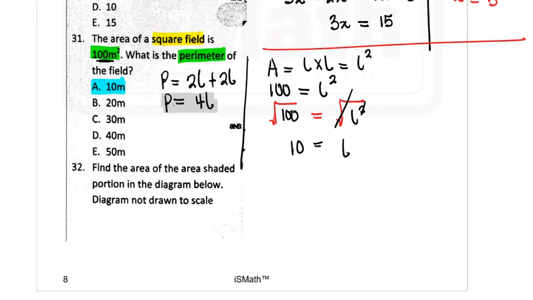We needed the length to multiply by 4. So now we can do perimeter is equal to 4 times the length, which is now 10, and your answer will be 40 meters. So this is going to be option D. This is wrong.